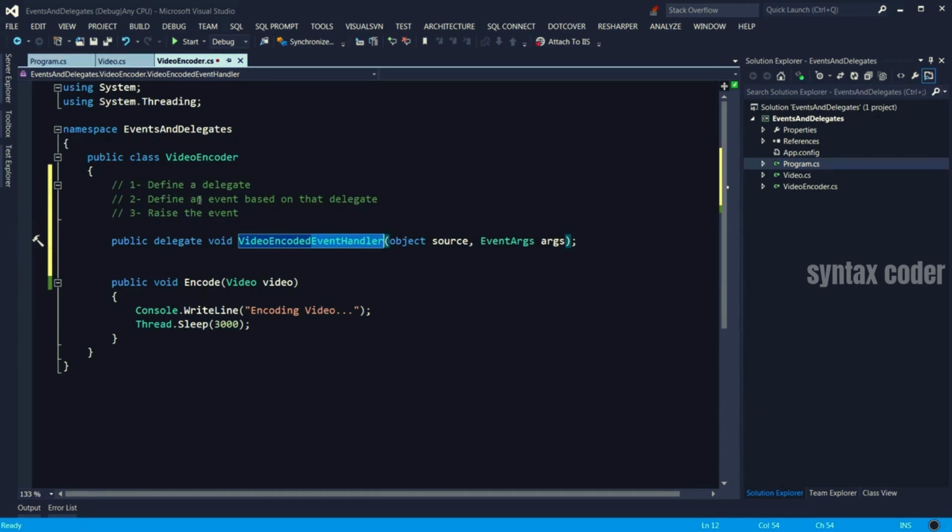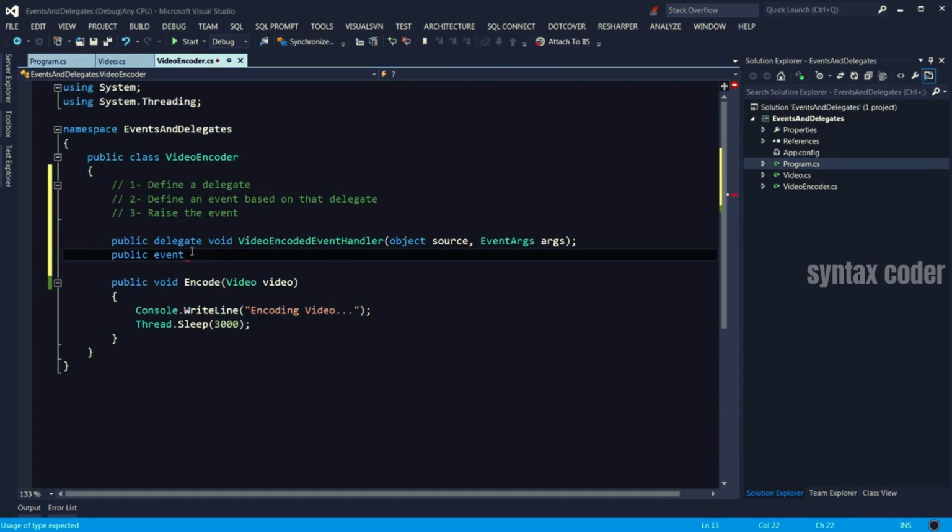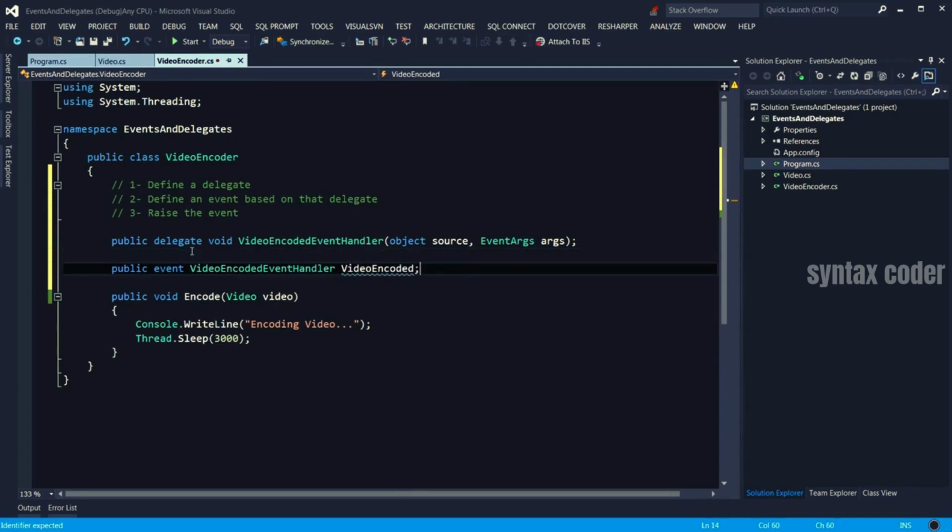Now we need to define an event based on that delegate. So we start with public event. This event should be based on that delegate, so we use VideoEncodedEventHandler and give it a name: VideoEncoded. Note that I use the past tense form here to indicate that something has happened and finished.